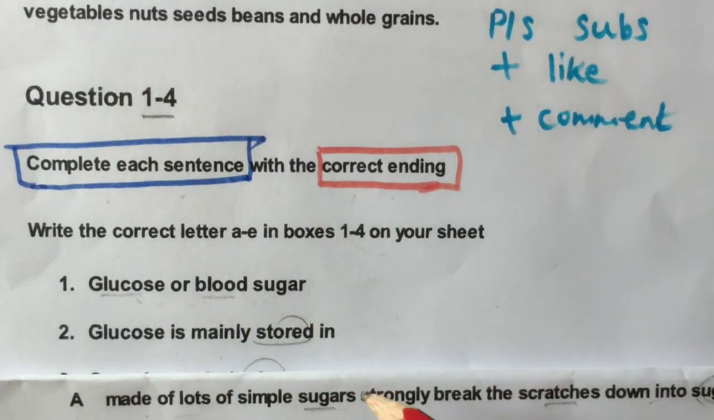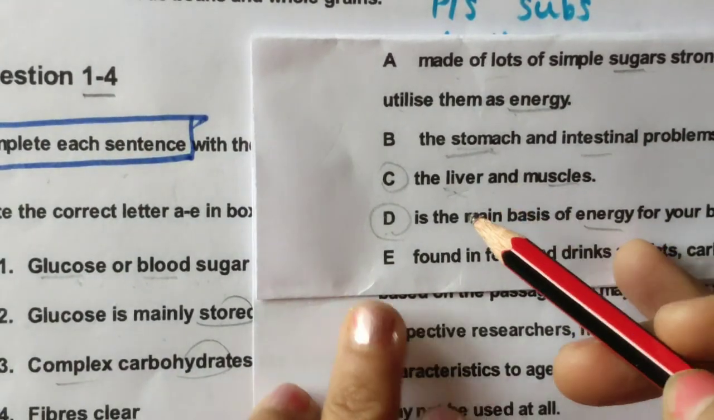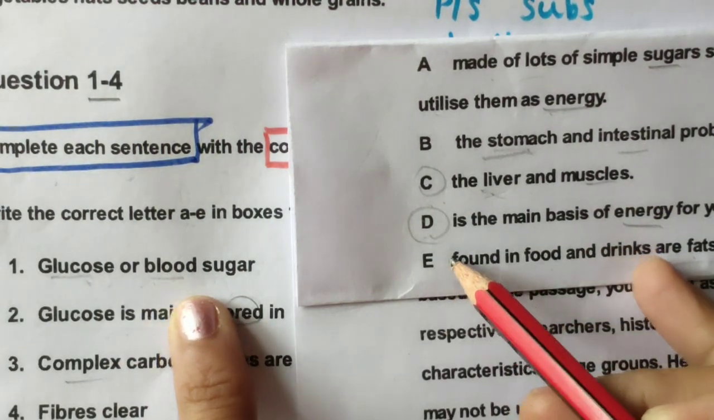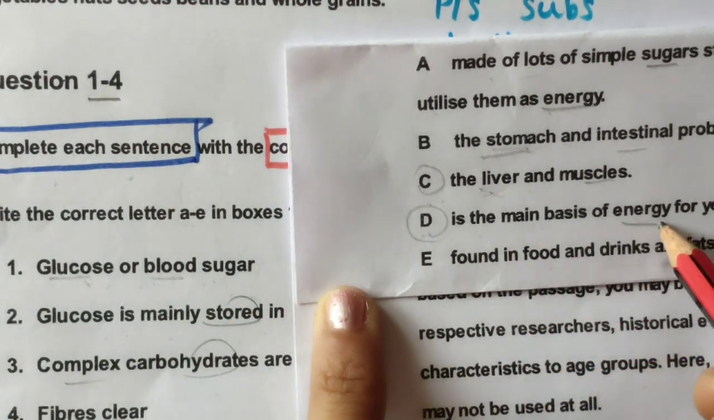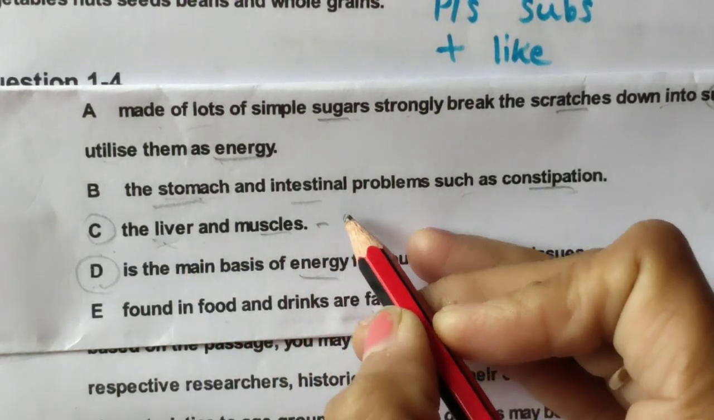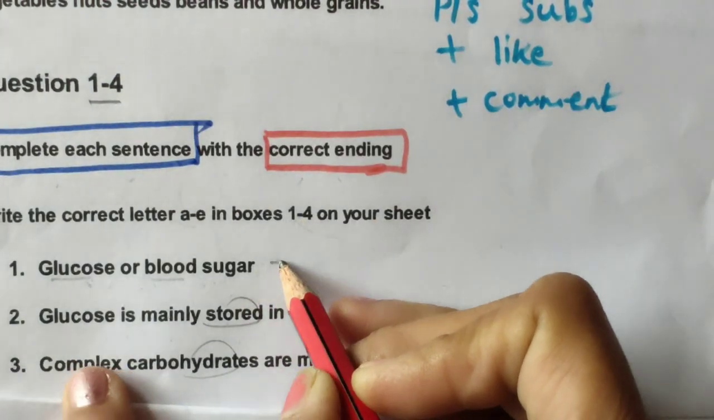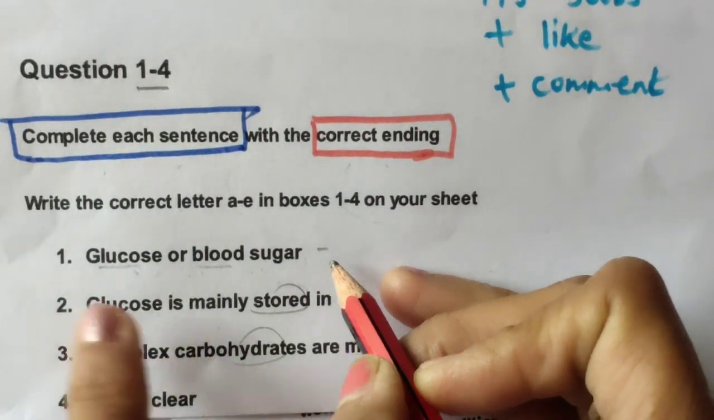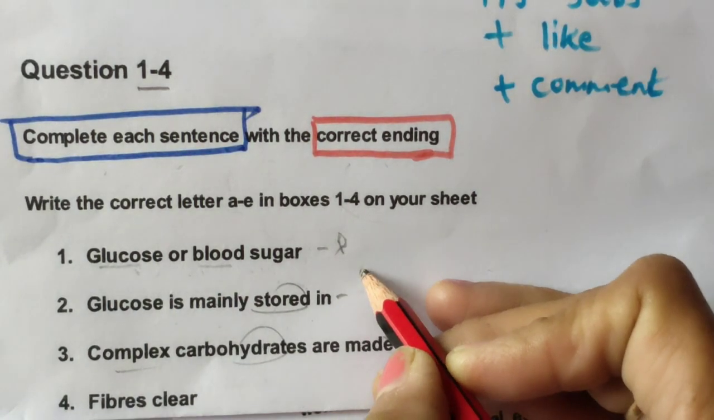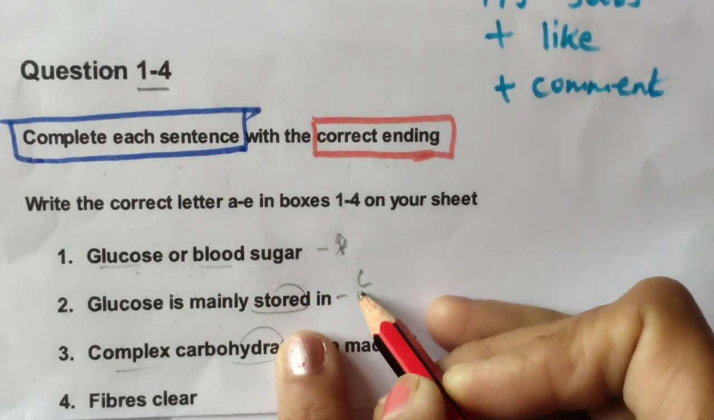Glucose is mainly stored in, so see this, is mainly stored in C, it was C. And glucose or blood sugar is the main basis of energy for your body. So this we can select with second number, and this is for first number. So in the answer sheet, in front of question number 1, you will be writing D, and here C.